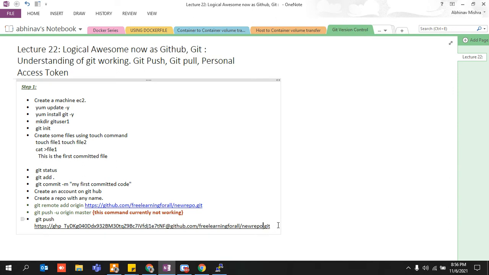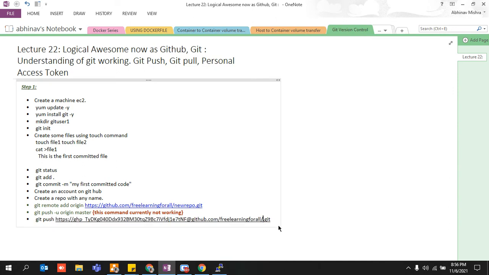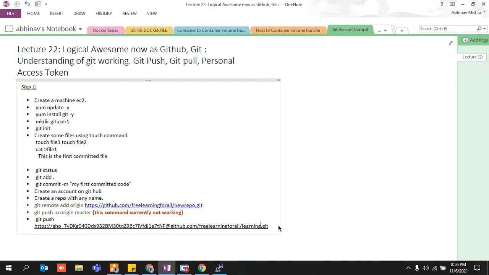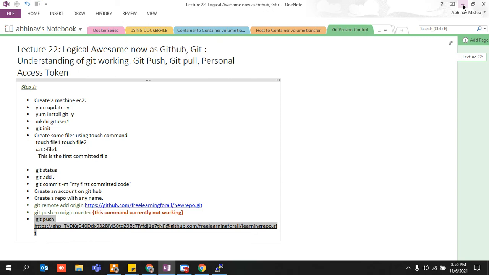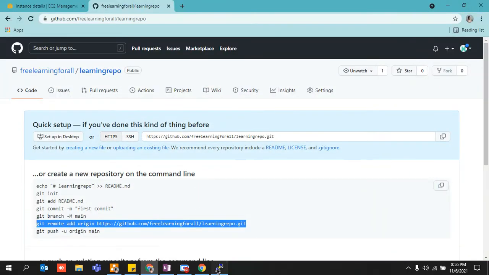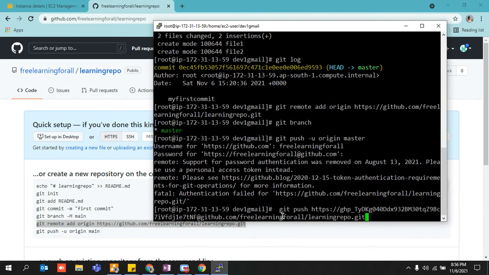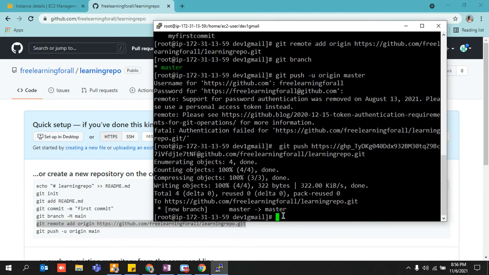So let me modify it. It was my learning repo. After this particular lecture, I am going to delete my personal access token because it is now publicly shown to each and everyone. So you need to create your personal access token, and once it is created, only then would you be able to push your code onto Git. So this is how it has been made mandatory as of now. Just copy and paste it, push it.